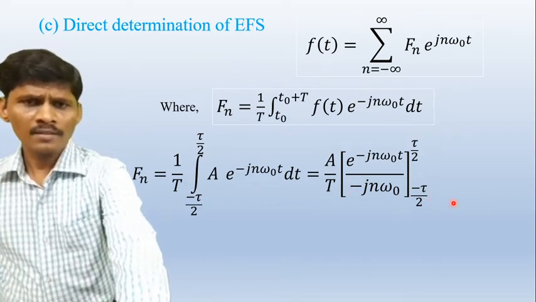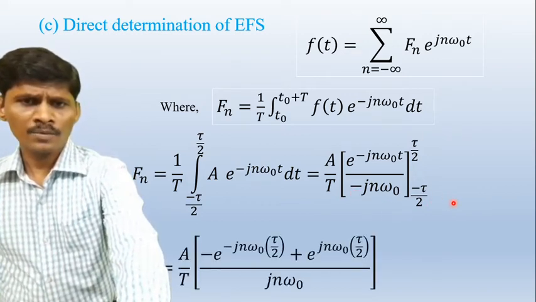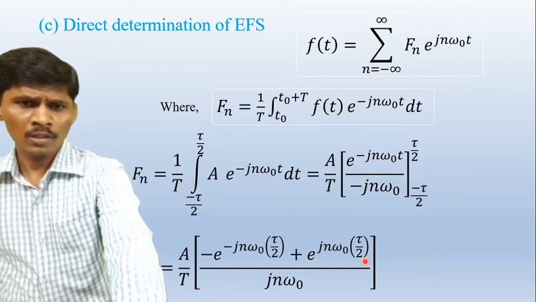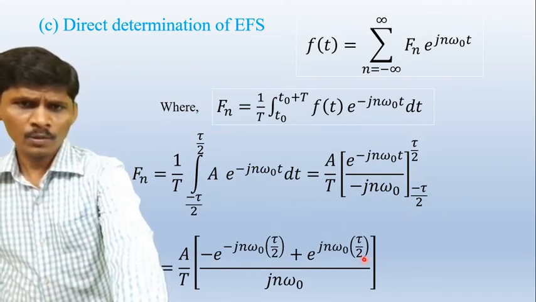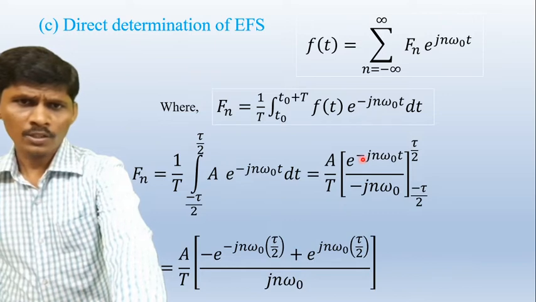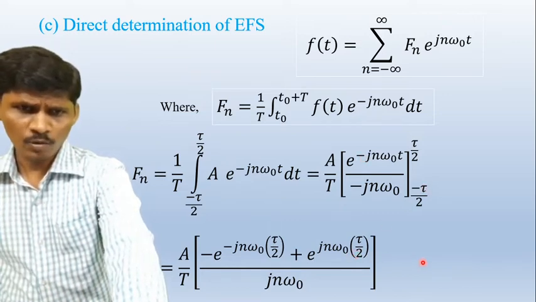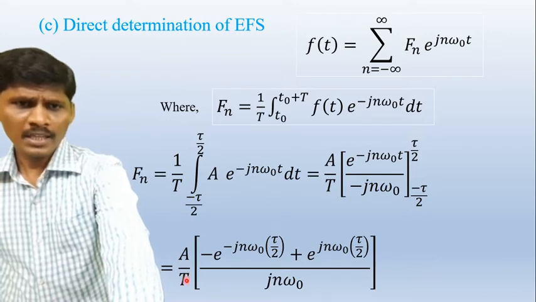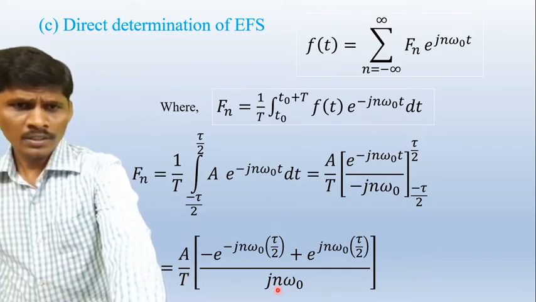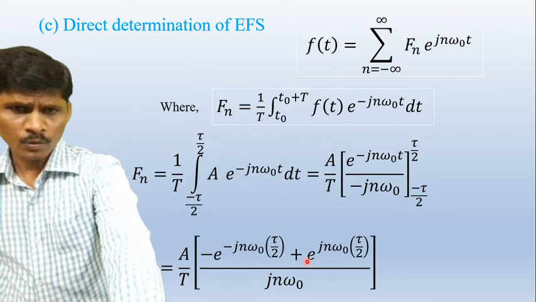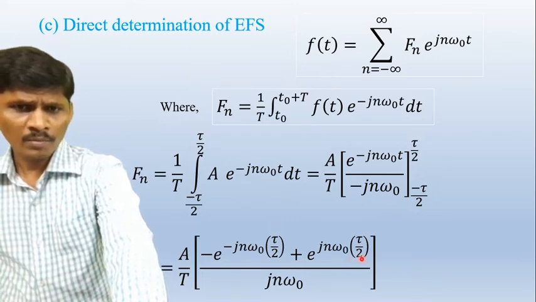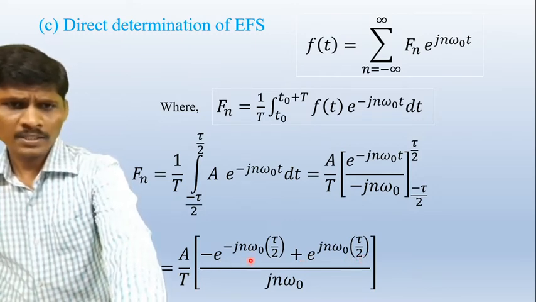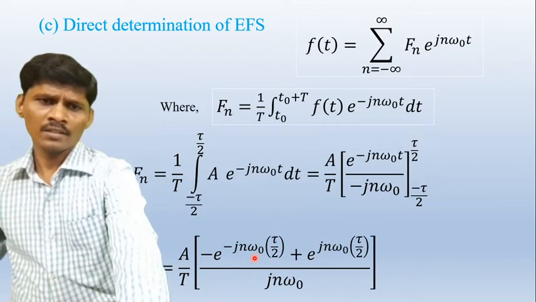Now applying the limits: the upper value of t is tau by 2 and the lower value of t is minus tau by 2. Here the negative exponential, minus is there, minus into minus is plus. That is equal to A by capital T into j n omega naught, into e power j n omega naught tau by 2 minus e power minus j n omega naught tau by 2.